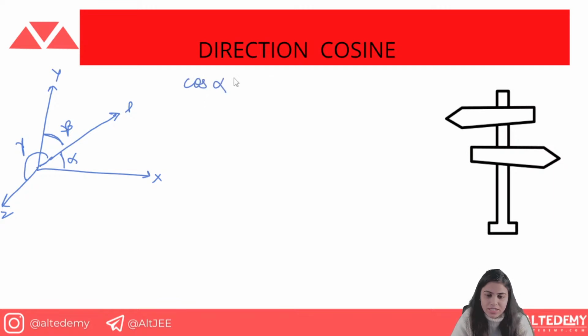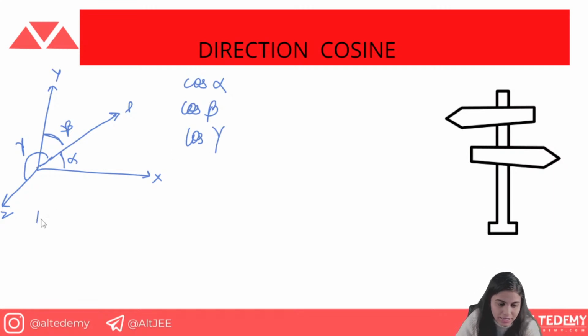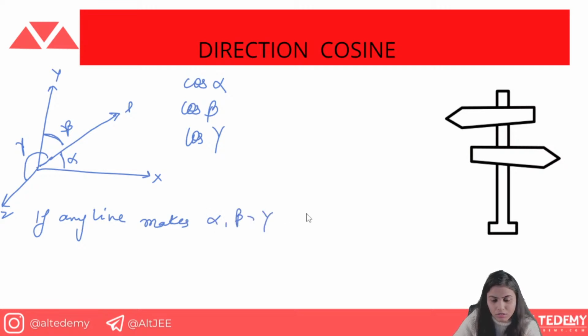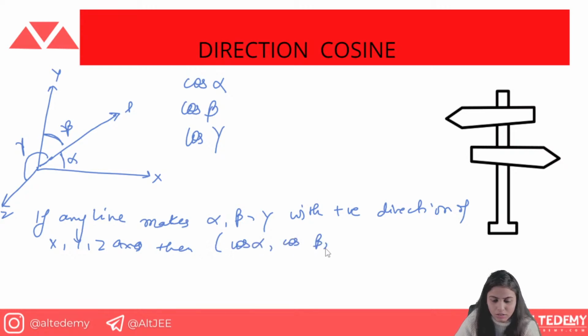That is the cos alpha, the direction cosine from the x axis. We have cos beta, that is from the y axis. We have cos gamma, that is from the z axis. So what you can say is that if any line makes angles alpha, beta, gamma with the positive direction of the x, y, z axes, then cos alpha, cos beta, cos gamma are called direction cosines.